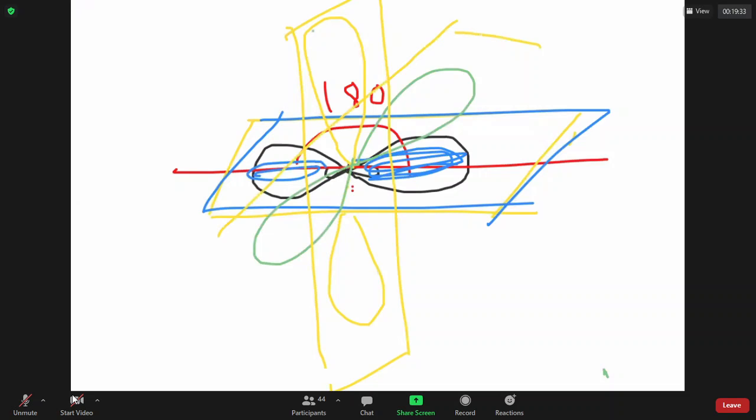Let's change the color. Sir, all of them are in different planes. I don't know whether you are feeling it or not. Yes, sir. One is X, one is Y, one is Z. Can you see? Yes, sir, we can see.